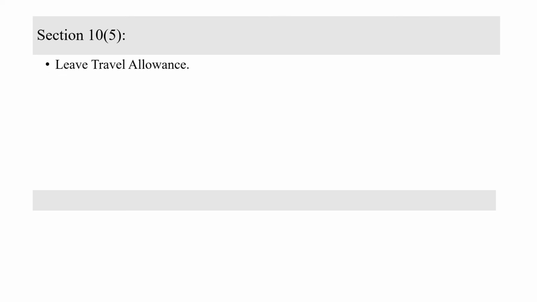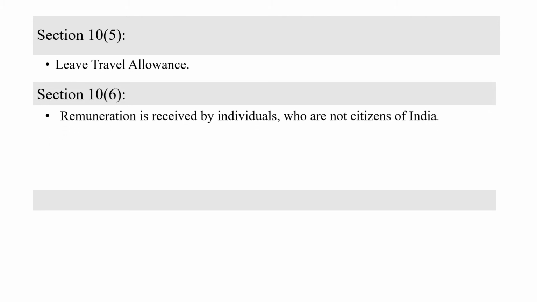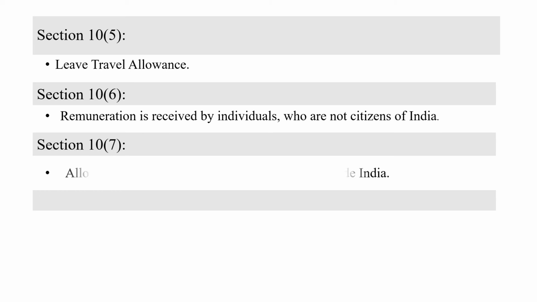Then we shall see section 10 subsection 5, leave travel allowance. It means when you travel, when you are in employment, then you will get leave travel allowance and it is not going to be taxed. Section 10, subsection 6 deals with remuneration received by individuals who are not citizens of India. Then section 10, subsection 7 deals with allowances or perquisites to government employees who are outside India.